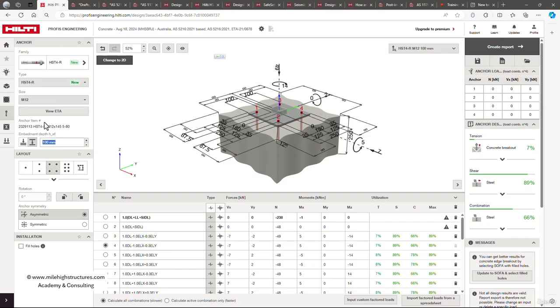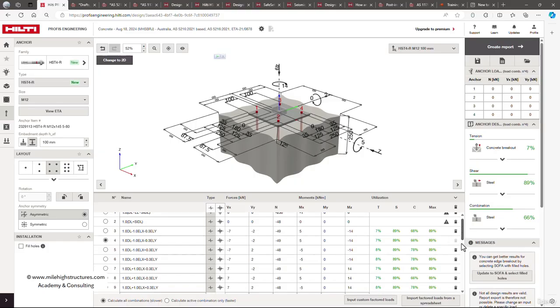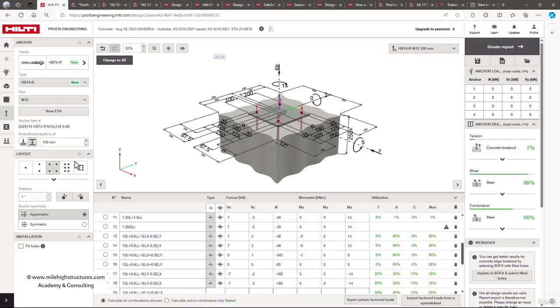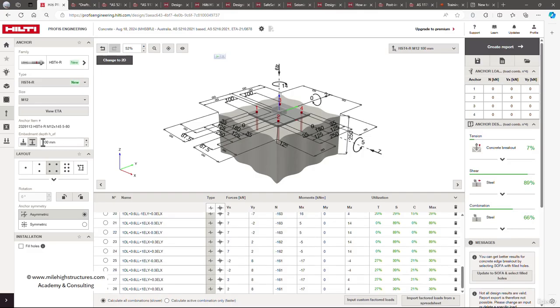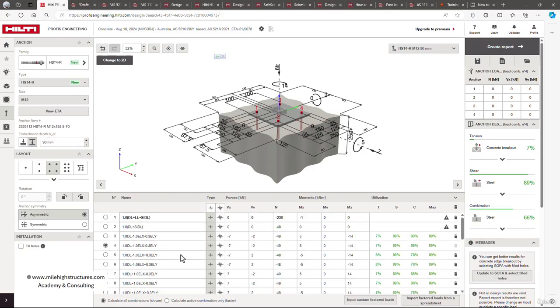And we can reduce the diameter also to check whether M10 anchors are also okay or not. So here you can see that now the ratios are increasing. So M10 is not safe, but M12 should be safe for all the load combinations here. For further optimization, we can check instead of 100 mm whether the system is safe with 90 mm depth also or not. This is the embedment depth, that is the depth of the anchor inside the concrete. So here also we can see that the anchor is passing with 90 mm depth also.